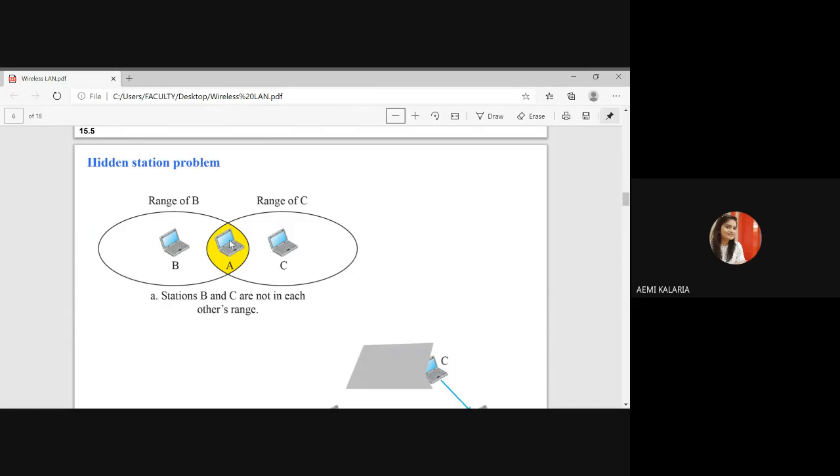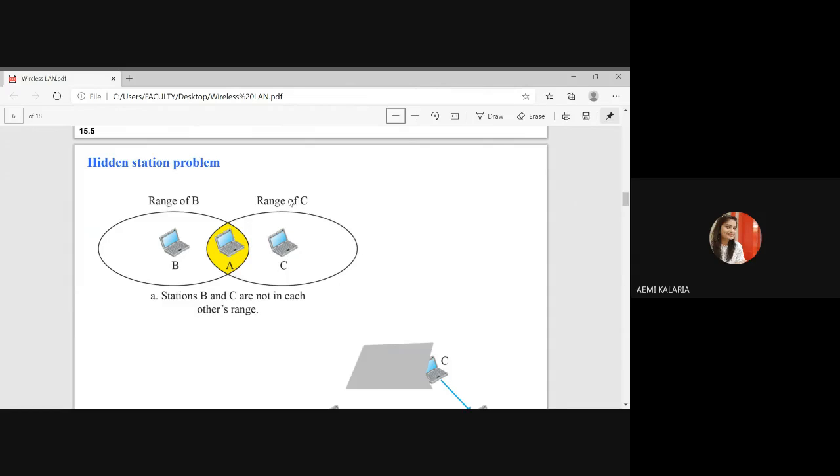Now station B also wants to transmit something to station A. Some transaction is going on between station B and station A. In between, station C will not know that station B is also in the range of station A. So station C will directly transmit an RTS, a request to send, to station A. Some transaction between A and B is already going on, and C is interacting with a request to send. This kind of problem we call the hidden terminal problem.